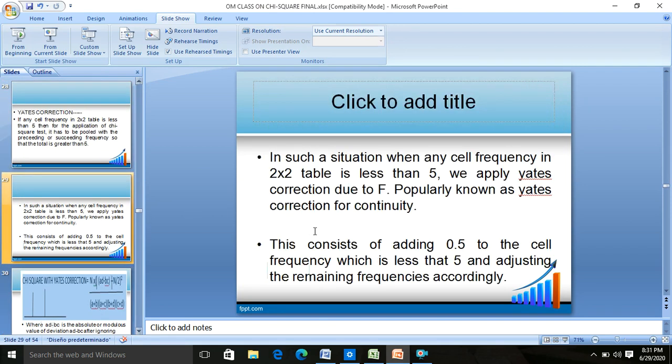Or you use the chi-square test with Yates correction, or else you modify the formula like this. Always remember, this is a very big confusion which took me some time to finally be able to differentiate. Never apply both the things, they both are the same. This means adding 0.5 to the cell frequency which is less than 5 and adjusting the remaining frequencies accordingly. Don't worry, I will make you understand what it means.